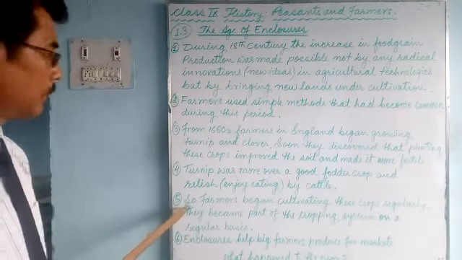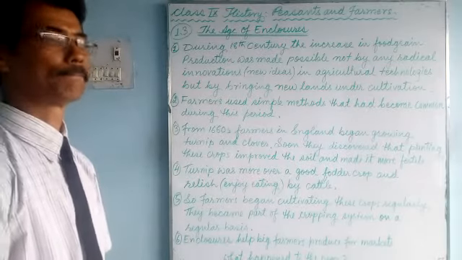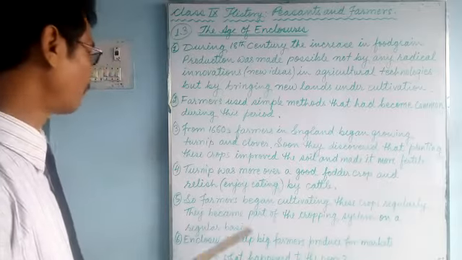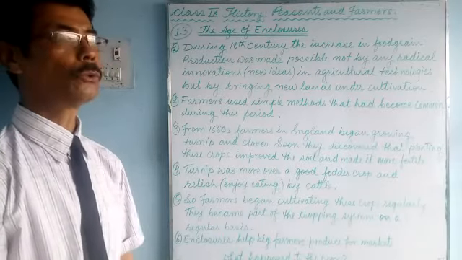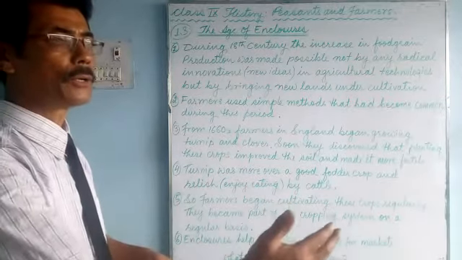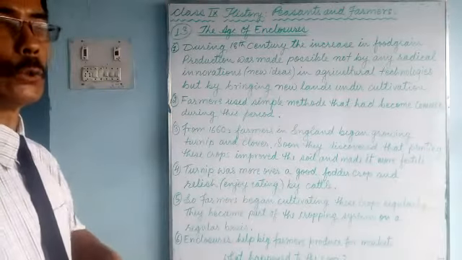Number 5, farmers began cultivating these crops regularly. They became part of the cropping system. They used to grow wheat, and after harvesting wheat, they used to grow turnip and clover.